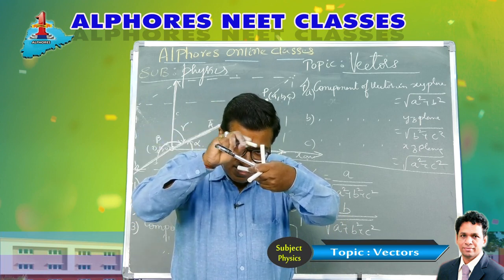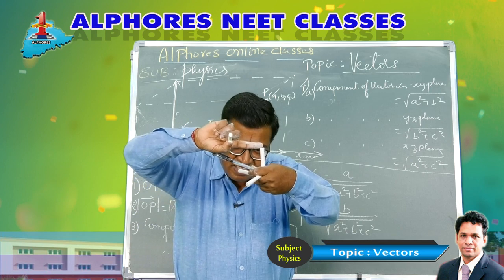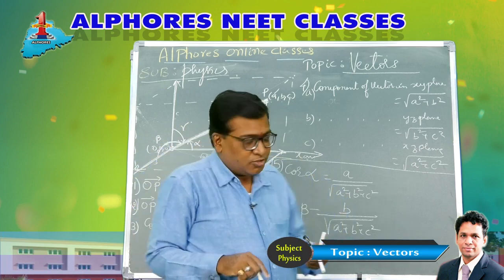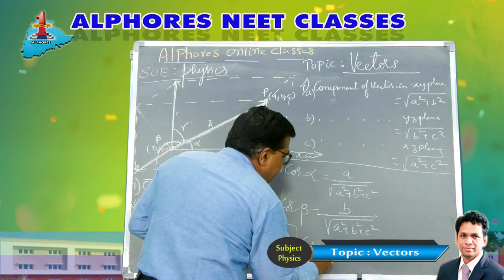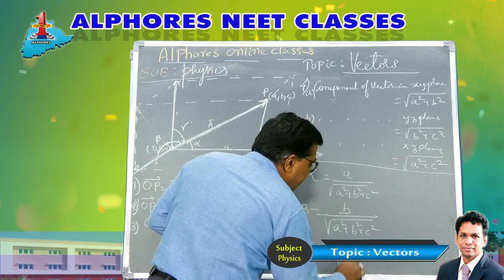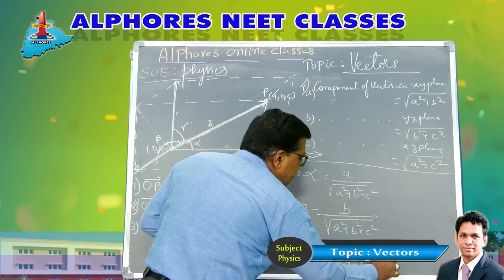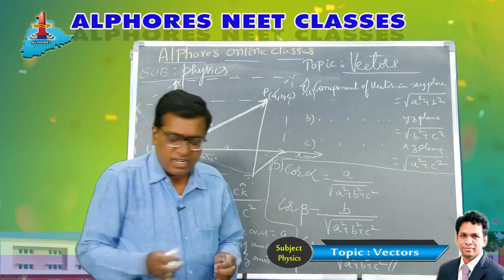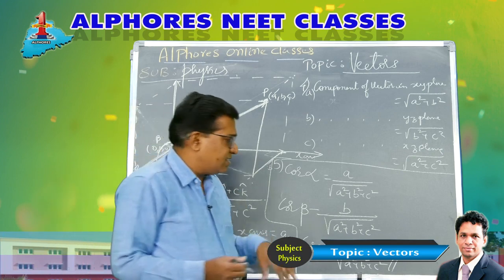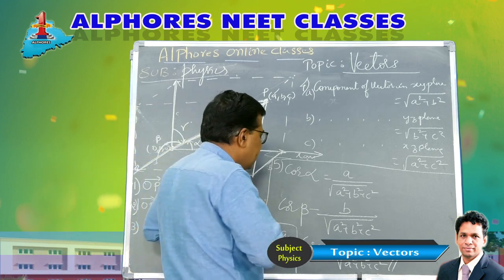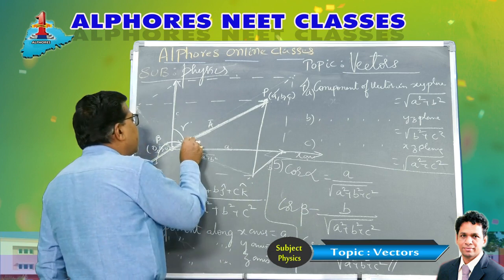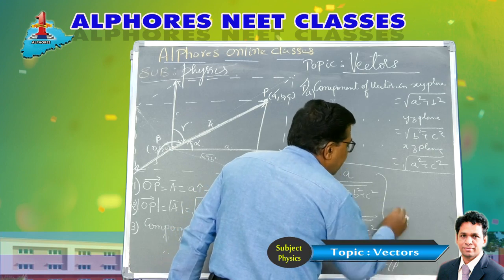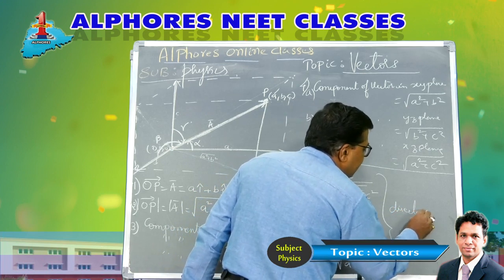What is cos gamma? Adjacent by hypotenuse. The adjacent is the z component C, and the hypotenuse is root of A square plus B square plus C square. Therefore cos gamma is equal to C by under root of A square plus B square plus C square. That way you find the angles. These three put together are called the directional cosines. These are the angles made by the vector with the axes, and they are cos angles, so they are called the directional cosines of the vector.